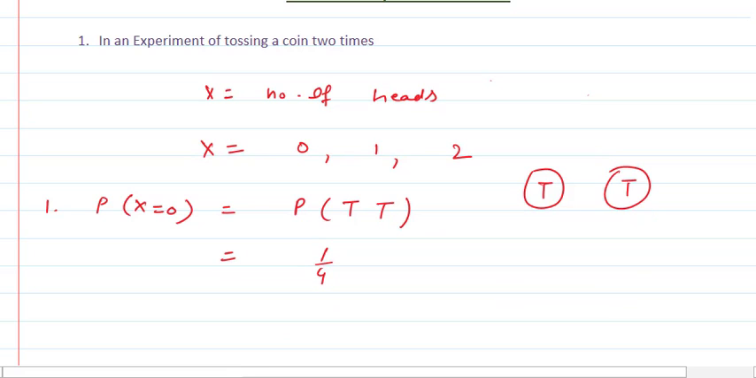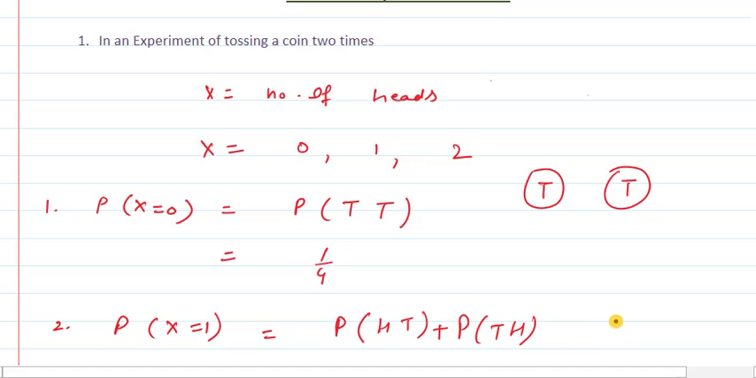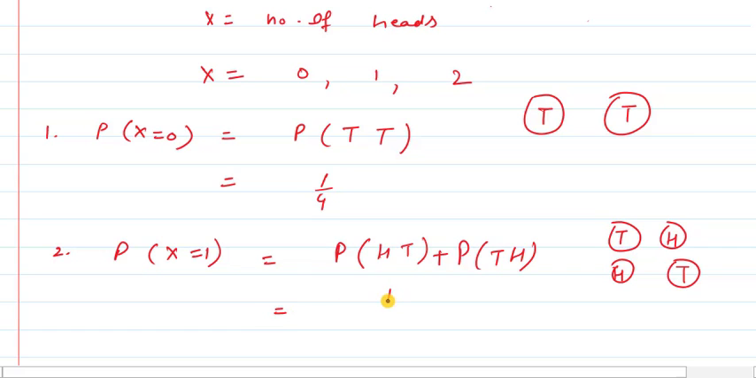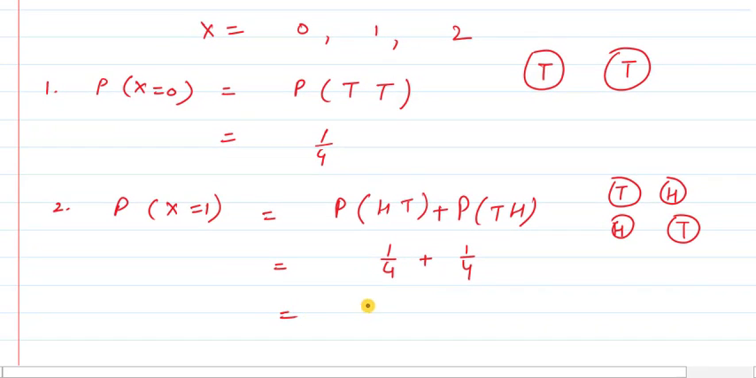In the second case, we have P for x equal to 1. As I explained, for this we may have two cases, HT or TH. On the first coin we may have tail, on the second coin head, and the second case may be head on the first coin and tail on the second coin. These two I have written. Any one of the cases may happen. That's why we have taken both of the cases. So the probability will be 1 by 4 plus 1 by 4, and therefore we are getting 1 by 2.